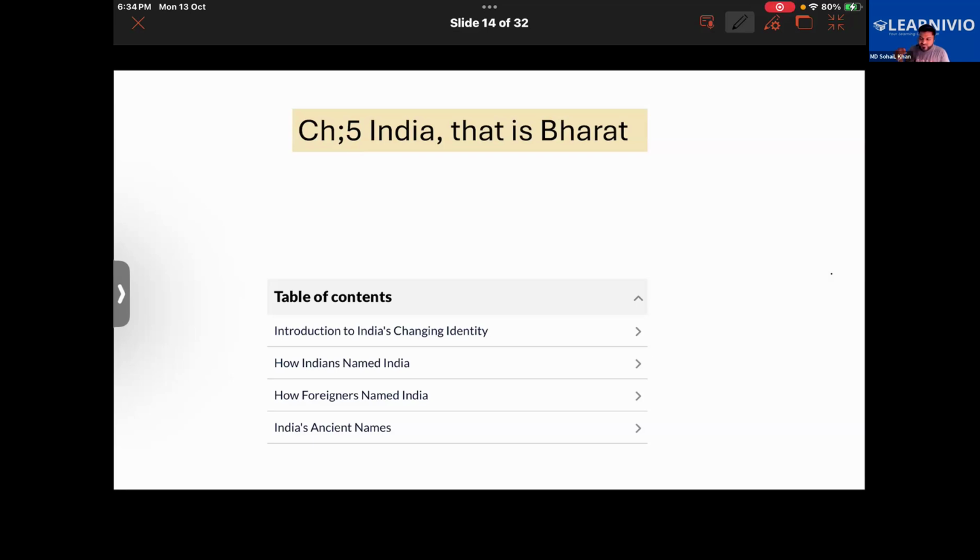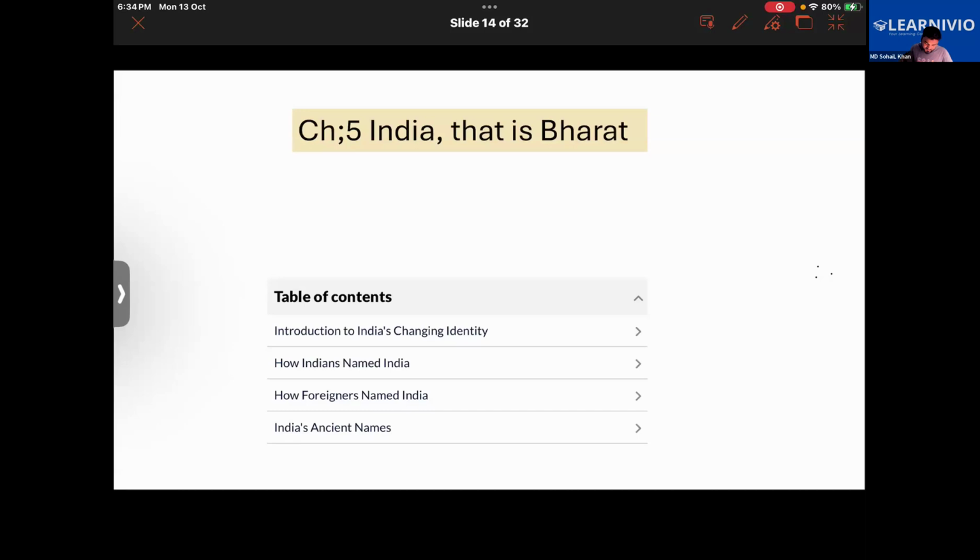Then India was visited by many visitors. Many foreign people came to India: Persians, Chinese travelers, and Greek people. So India has been known by various names throughout its long history, and the names by which India has been known basically tell us about the culture of India. They tell us about the various historical events that have happened in India. Getting it?